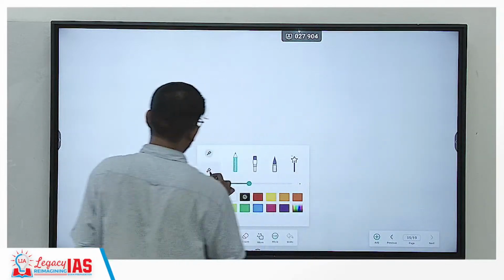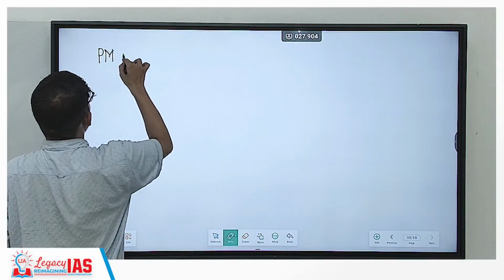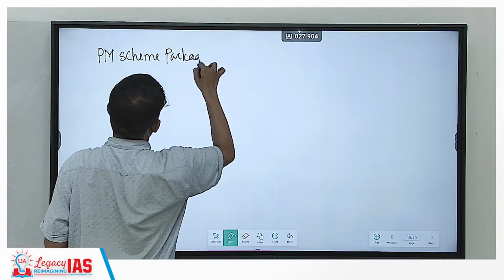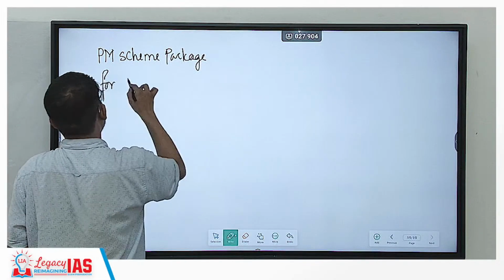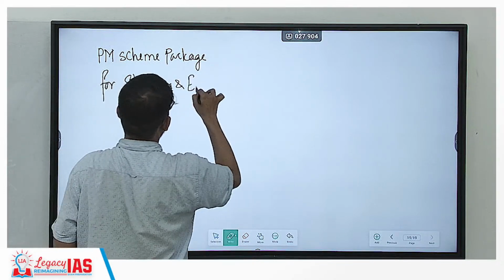So what is a very interesting thing of this Pradhan Mantri scheme package for skilling and employment?